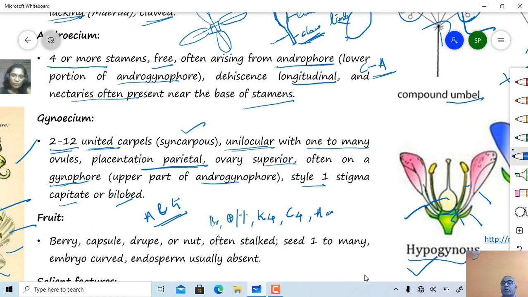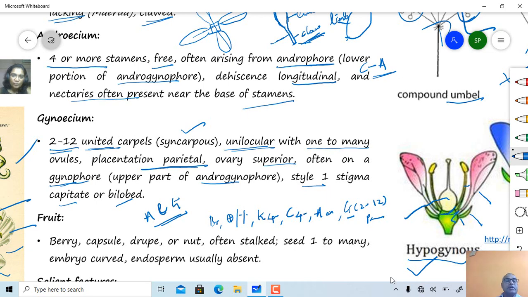They are syncarpous, with superior ovary and parietal placentation. Here the numbers may vary.